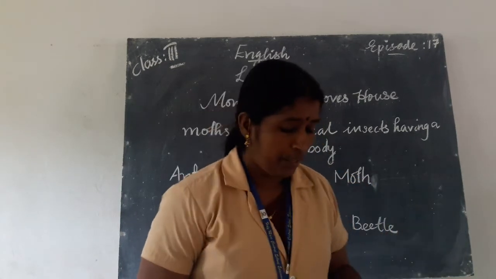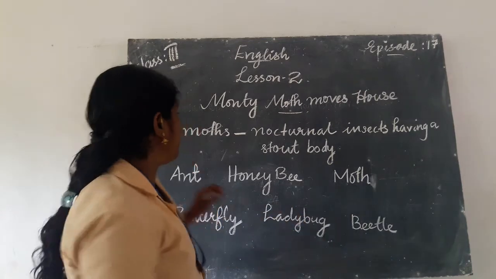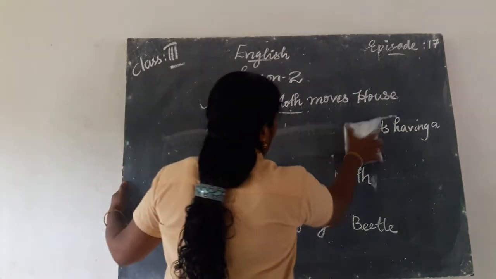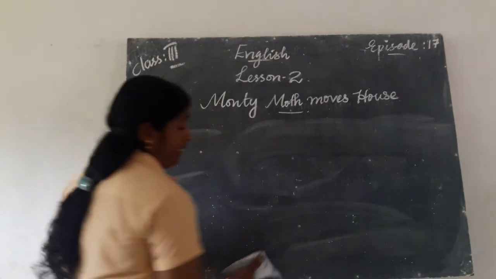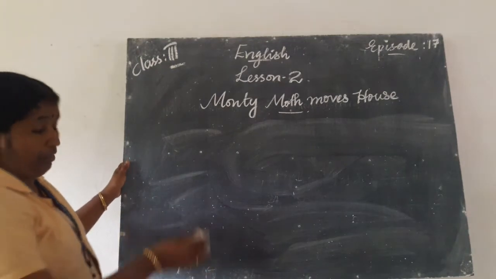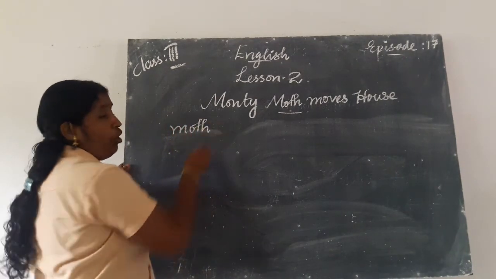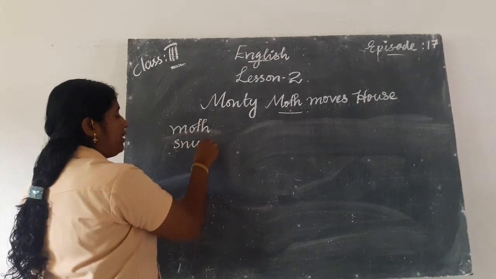S-N-U-G, snug. Let us write the new words. Let us have a look at the new words. First one, moth, M-O-T-H. Then snug, S-N-U-G.